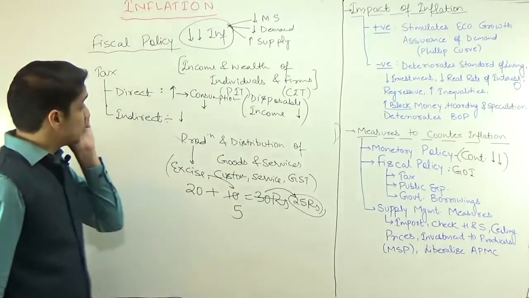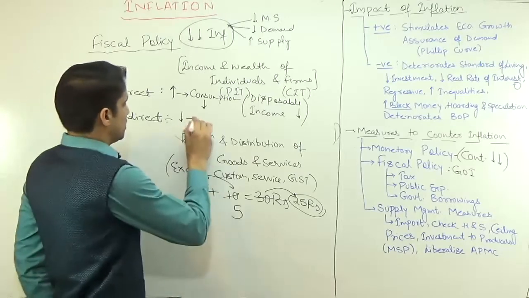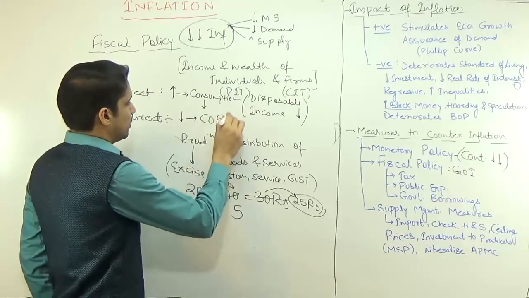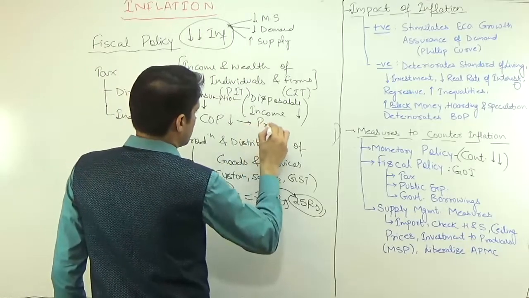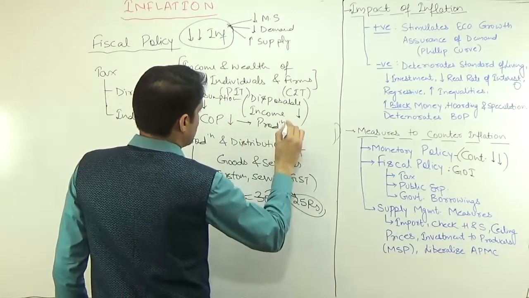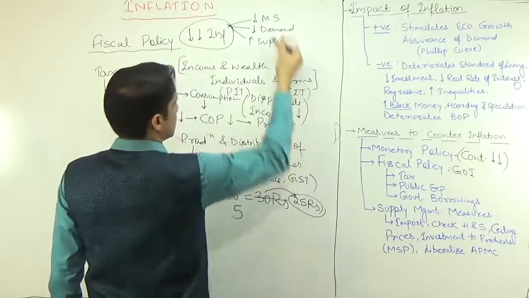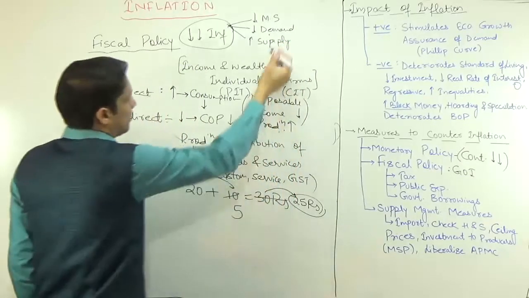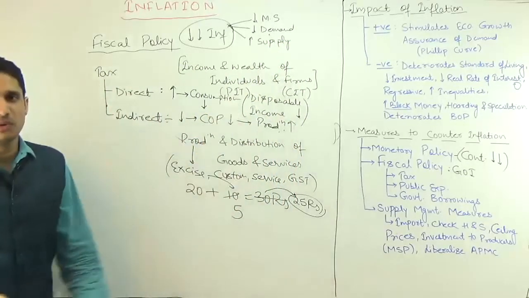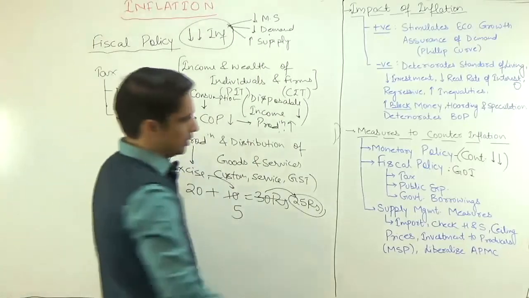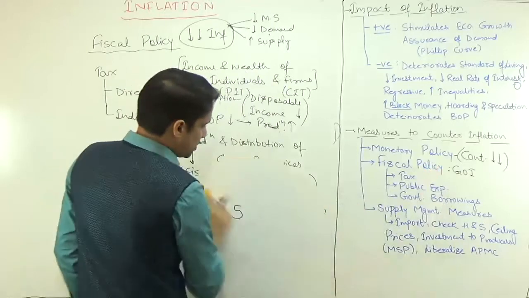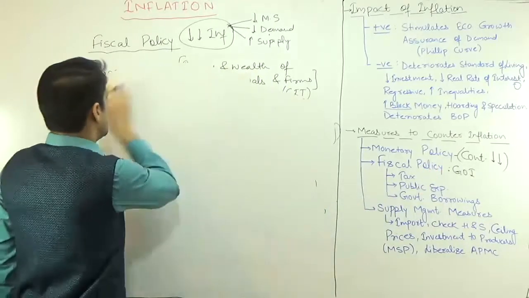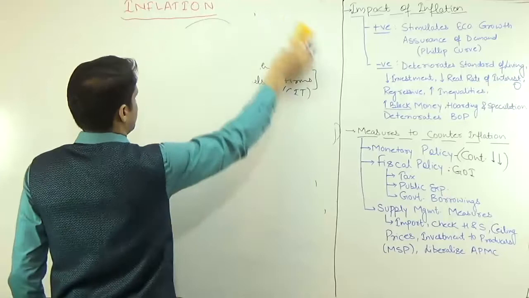When the indirect taxes will be decreased, the cost of production is going to decrease. And when cost of production is going to decrease, the production is going to increase. And when production is going to increase, this increasing supply can take place, and this is how we can curb the problem of inflation. So this is the first tool. Taxation can be the first tool through which, or the fiscal policy through which you can counter inflation.